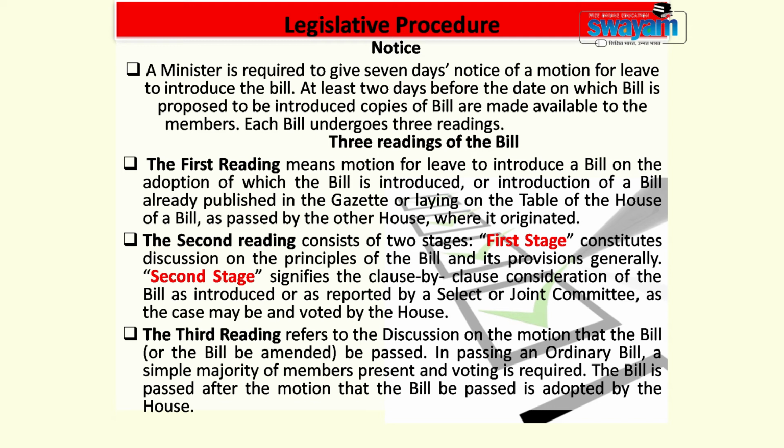In the first stage, only the general discussion on the principles underlying the bill takes place. In case of the second stage of the second reading, clause by clause consideration of the bill is there. And in this case, a detailed discussion of every clause takes place. Even amendments can be made to different clauses in this stage.